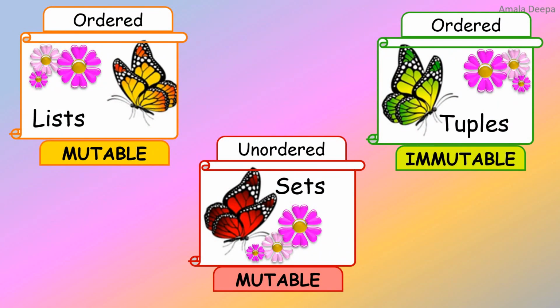I have completed the three collection data types. Lists are ordered and mutable. Tuples are ordered and immutable. Sets are unordered and mutable.